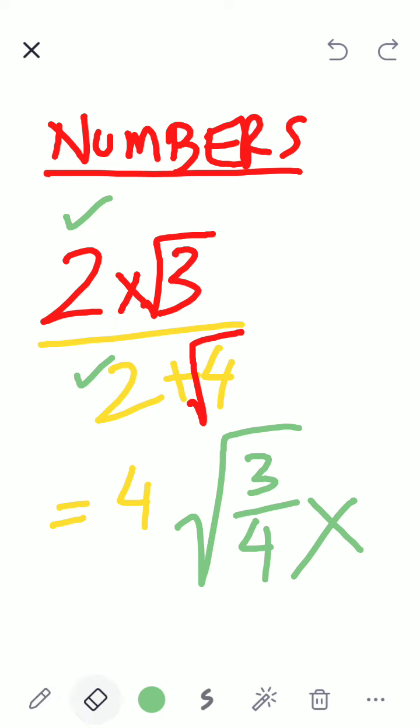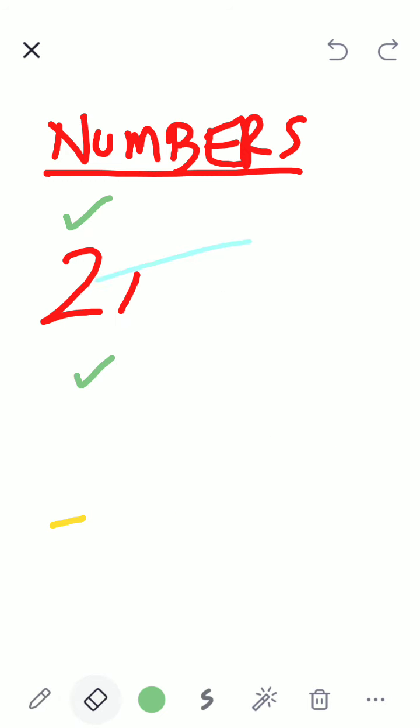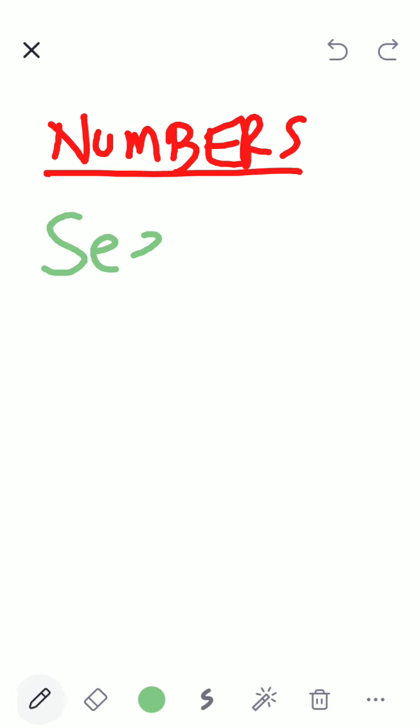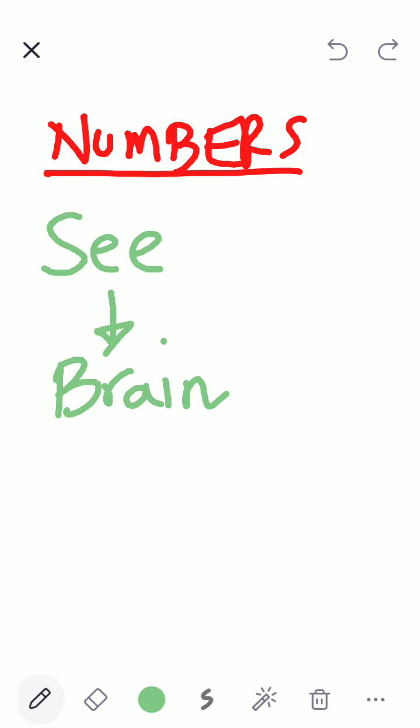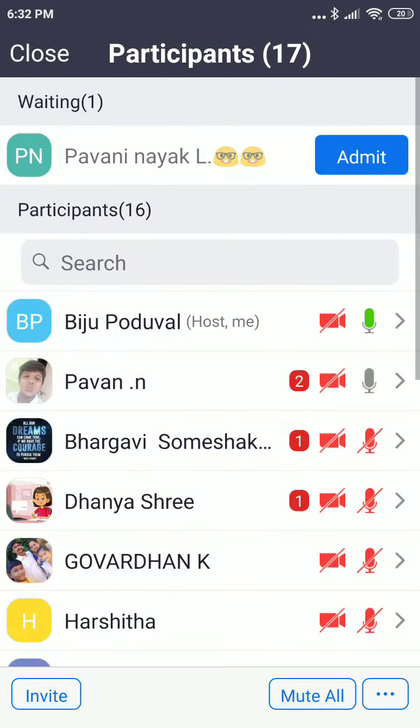Let us do some more. So, what do we have to do? We have to see, first see. Whenever a problem is given, see it. Then send the signal to the brain. See correctly, send it to the brain. Brain will analyze it.